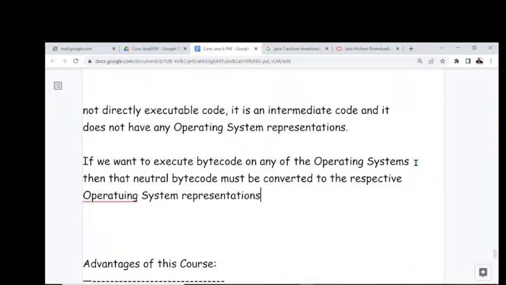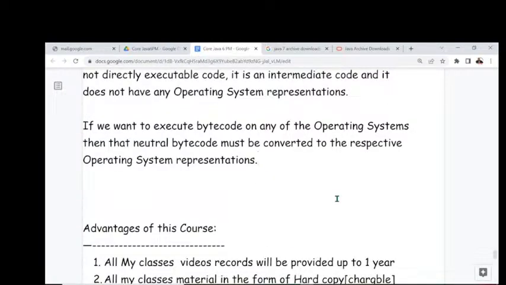Guys, why am I giving you this total notes information? For the sake of your understanding and study only. Whatever class content I'm discussing, I'm typing everything for your sake. Otherwise I would not type this content, it's not required, but you will get the benefit of it. Now let's understand this clearly: the bytecode must be converted to the respective operating system representations. Got my point or not?